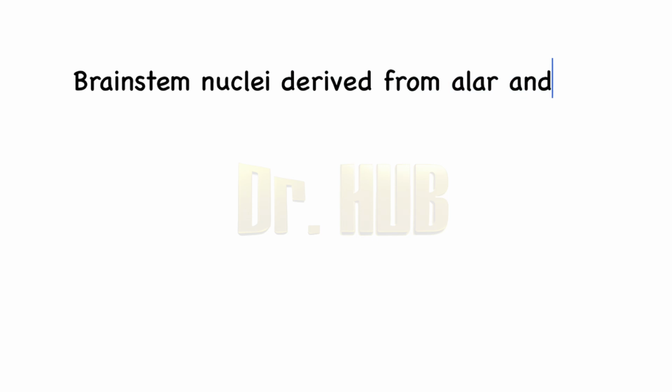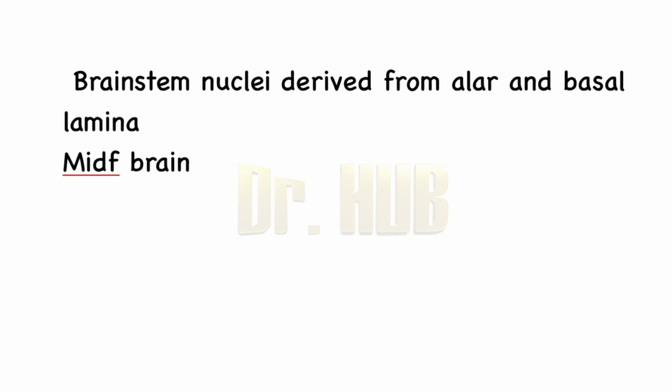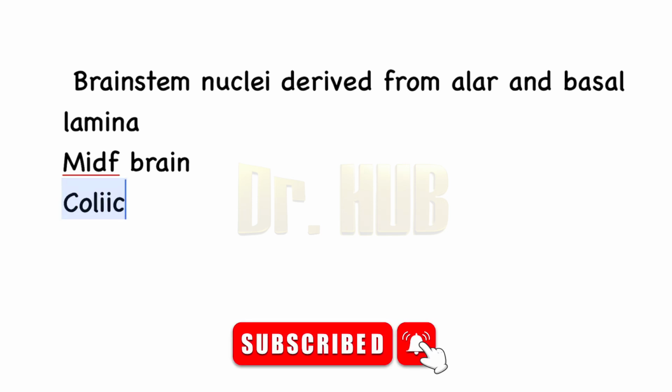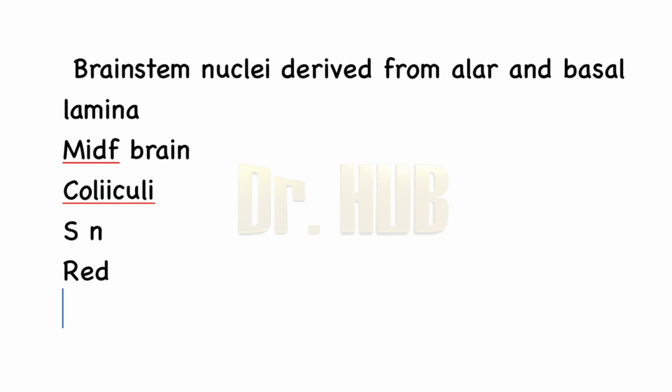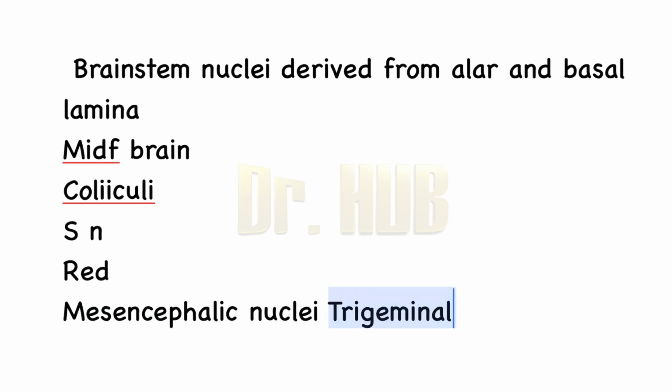Let's look into the brainstem. The brainstem nuclei are derived from the alar and the basal lamina. The first one includes the midbrain. Here in the midbrain, let's look into the alar lamina. That includes the colliculi, the substantia nigra, then the red nucleus, as well as the mesencephalic nucleus of the trigeminal nerve.